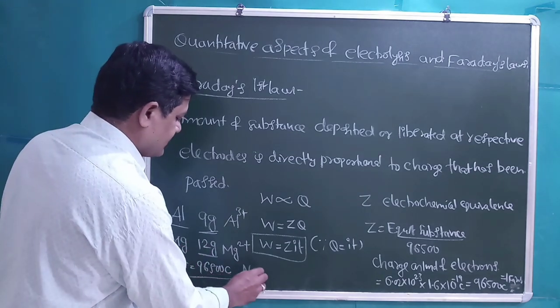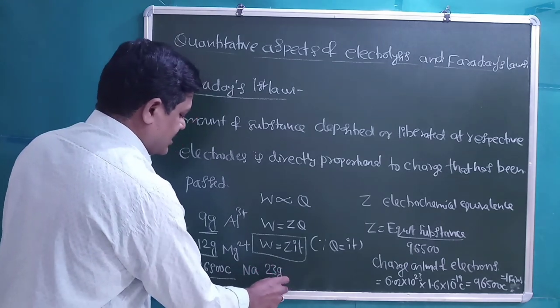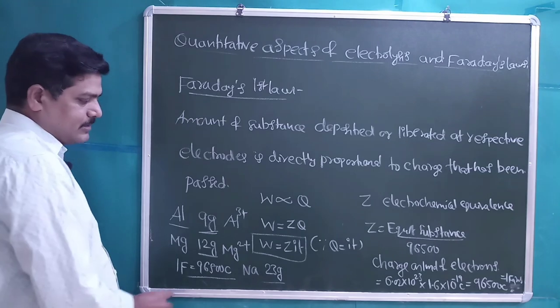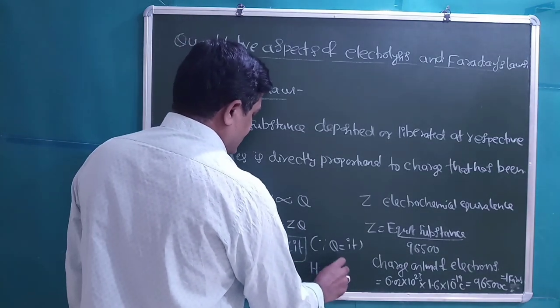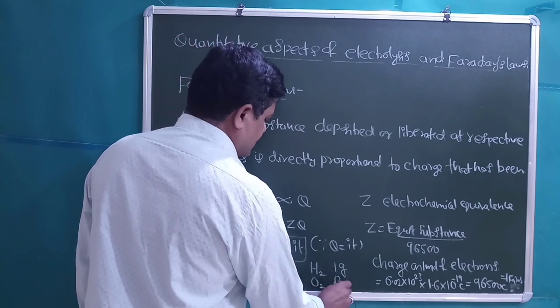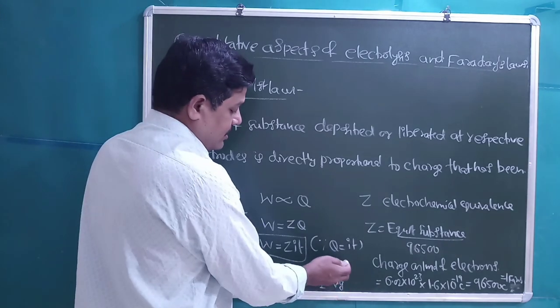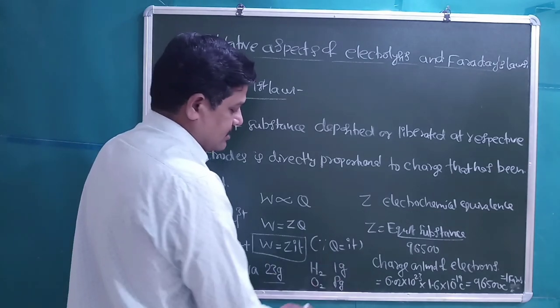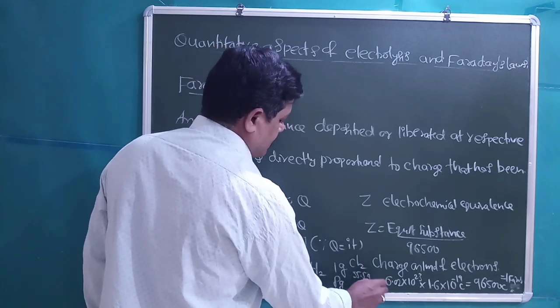Hydrogen gram equivalent weight is 1 gram. For oxygen, 8 grams is liberated, or we can convert this into volume at STP conditions. For chlorine, 35.5 grams will be liberated.